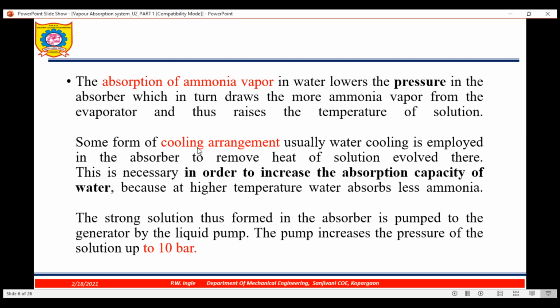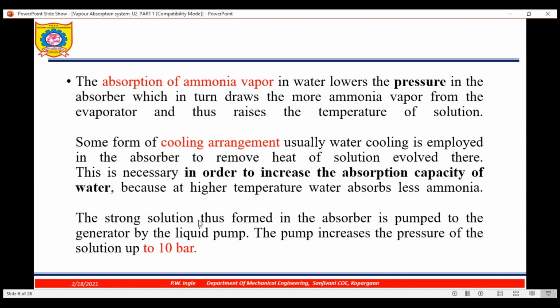So some form of cooling arrangement, known as water cooling, is usually employed in the absorber to remove the heat of solution involved there. This is necessary in order to increase the absorption capacity of water, because at higher temperature water absorbs less ammonia. So to increase the absorption capacity we use a cooling arrangement.